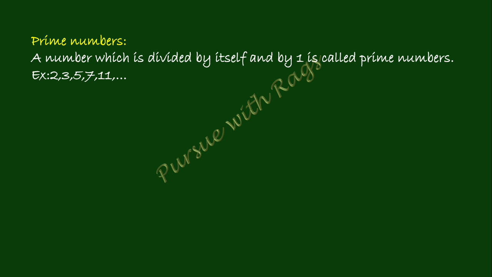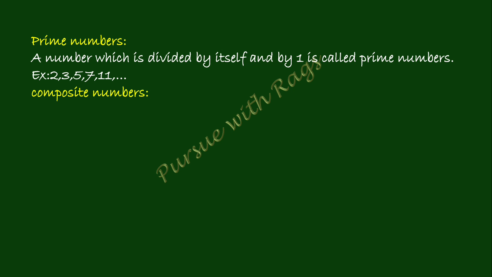As you can see, the numbers 2, 3, 5, 7, 11 are divided by itself and by only 1. Other than these, they don't have any factors at all. So these numbers are prime numbers. In case of 1, it has only 1 factor. Therefore, it is neither a prime number nor a composite number.